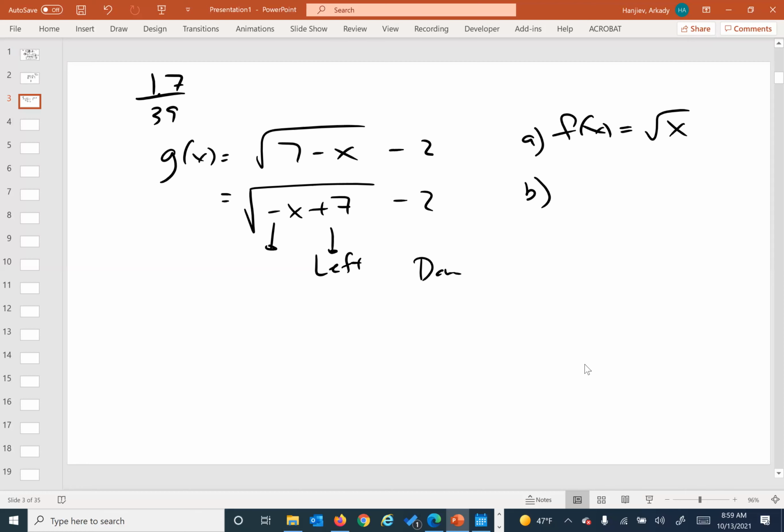What's happening here? I'm asking you guys, what does that negative X stand for? It's like a reflection apart from the Y axis. Awesome, there we go.